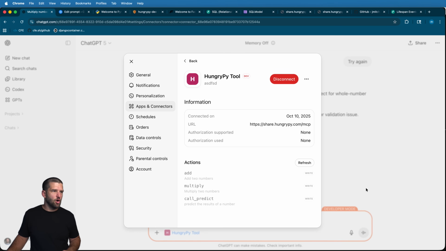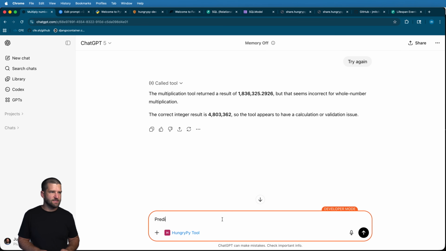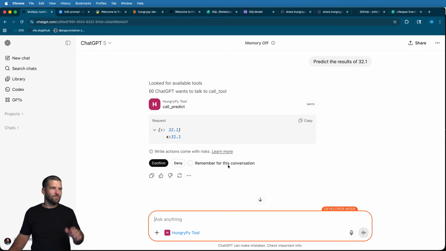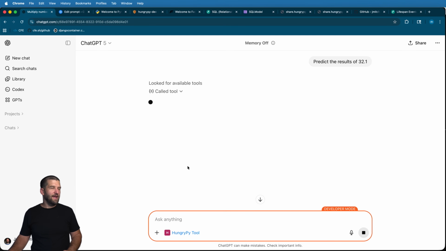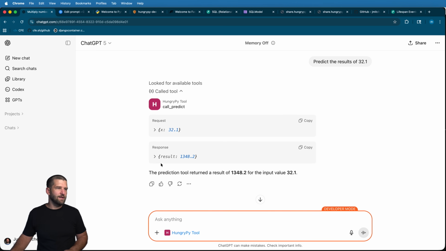And there we go. We've got call predict. So let's go ahead and say predict the results of 32.1 and hit enter. And here it goes. It's trying to call that function. We hit confirm, and hopefully it will actually give us the results. I think it will. I don't see why it wouldn't at this point. But the idea here, of course, is we now have yet another way to actually do some different functions in here, right? And so that value, I think, is what would end up coming back.